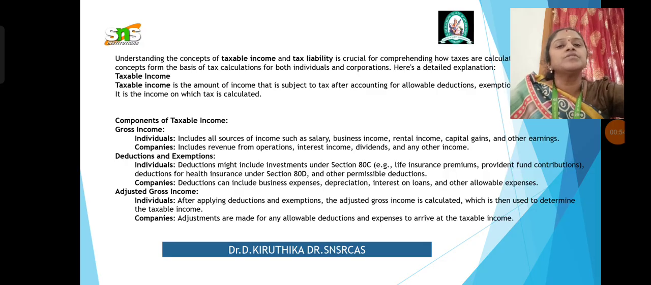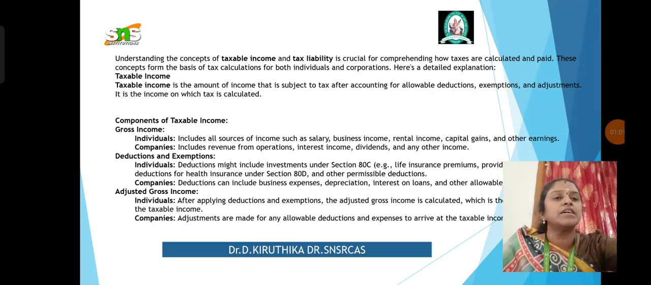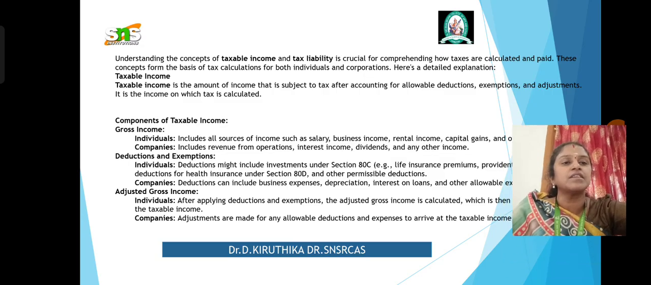Okay, so here, listen to taxable income. It is the amount of income that is subject to tax after accounting for allowable deductions, exemptions and adjustments. It is the income on which the tax is calculated. For individuals, it includes all sources of income like salary, business income, rental income, capital gains and other earnings. But for companies, it includes revenue from operations, interest income, dividends and any other income. I repeat, only for companies it includes income from operations, interest income, dividends and any other income.